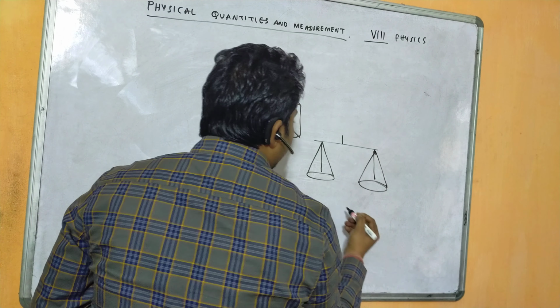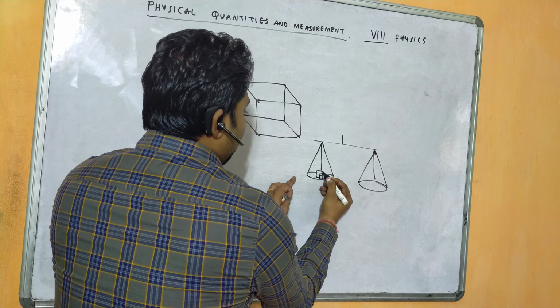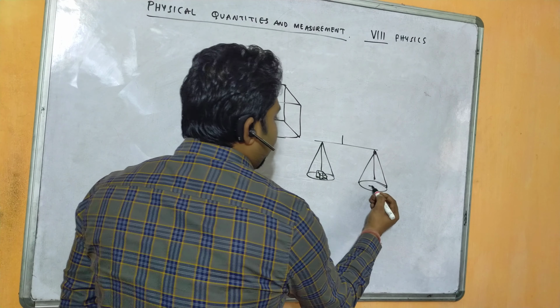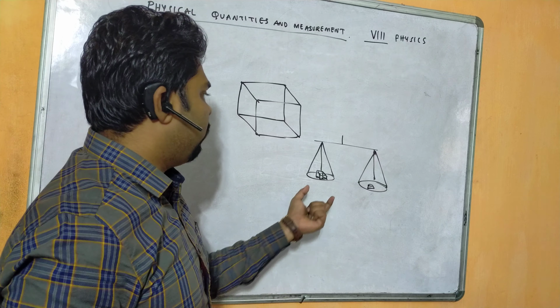We place the cube here and we can calculate its mass by keeping a standard stone here. So mass can be calculated this way.